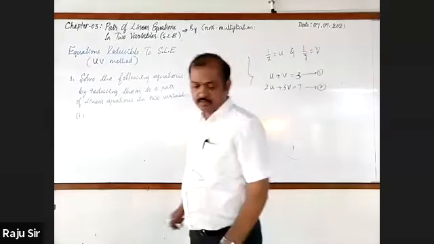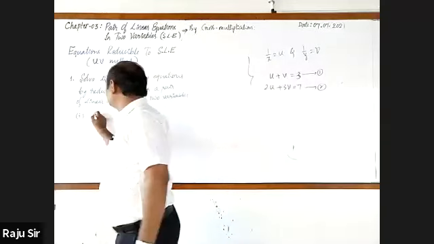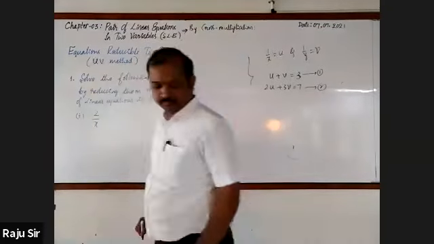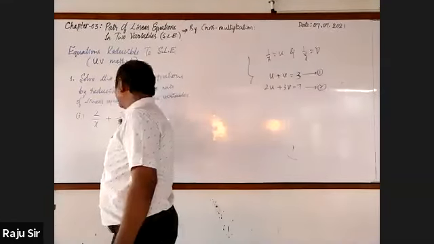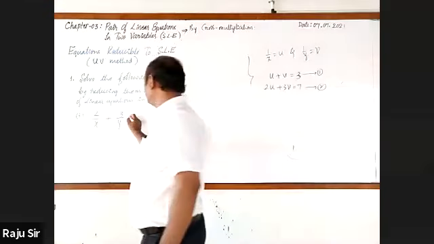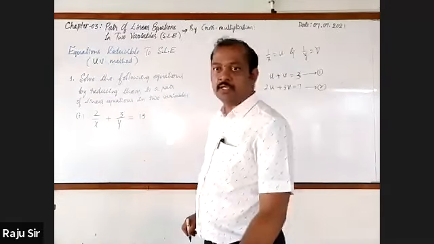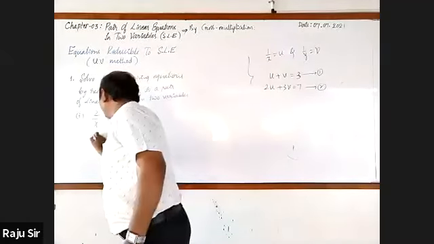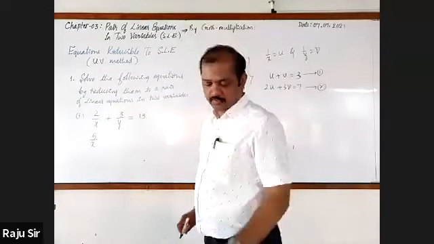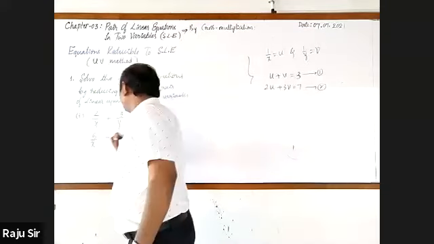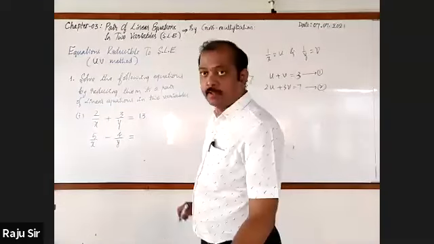In that, let me take the first one. It is 2 by x plus 3 by y equal to 13. And the second equation is 5 by x minus 4 by y, which is equal to minus 2.